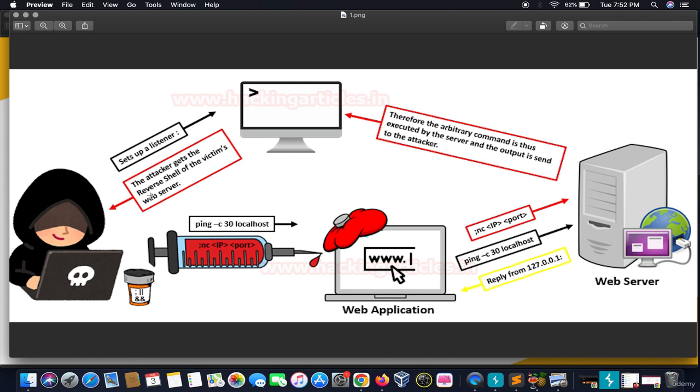Let's say this is an attacker who wants to attack this web server. What exactly he would do is target this web application to run arbitrary OS commands to get access to this web server. He would use this web application to provide some malicious payloads or files to this web server, which when executed would give a reverse shell to the hacker. So in the examples, you will learn more about what and how OS command injection basically works.